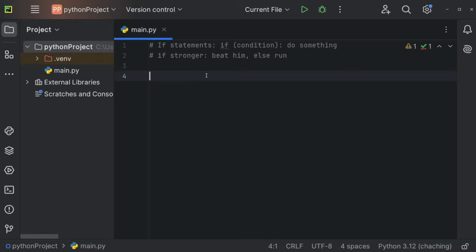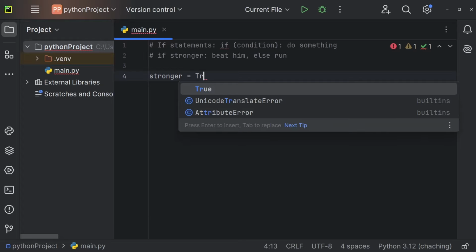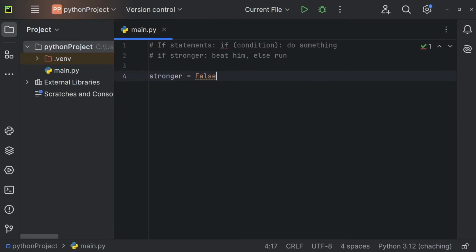For example, if someone wants to fight you and you know that you are stronger, you might just beat him, for example. I know a pretty good example. But if you're weaker, it might make more sense to run, right? And we can, of course, also do that in Python. So we could create a variable stronger, and this variable can be either true or false. So you can either be stronger or you can be weaker. If stronger is true, then you're obviously stronger.